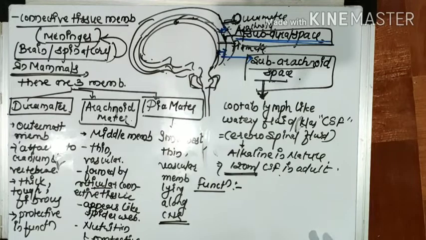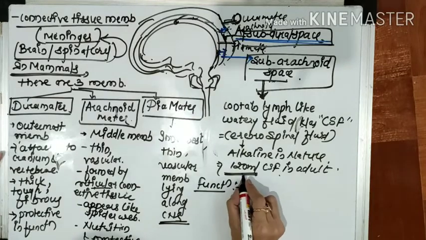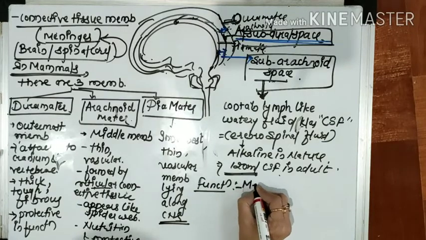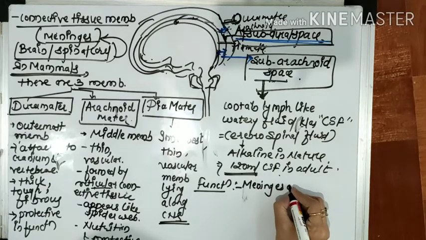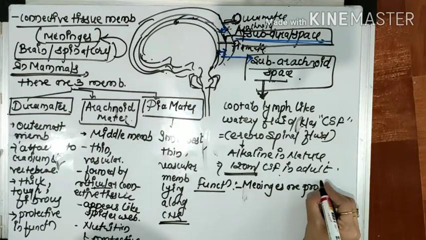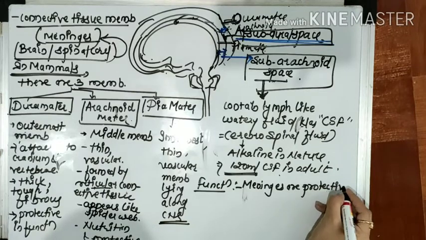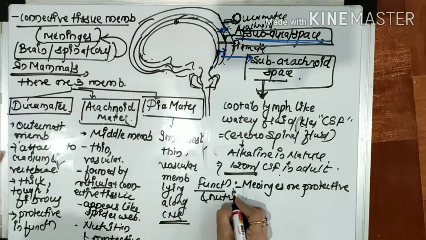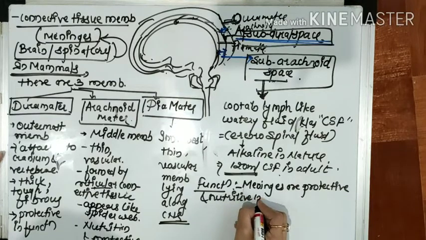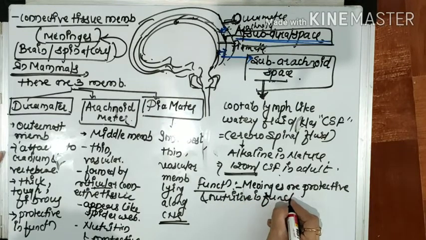So the meninges are protective and nutritive in function.